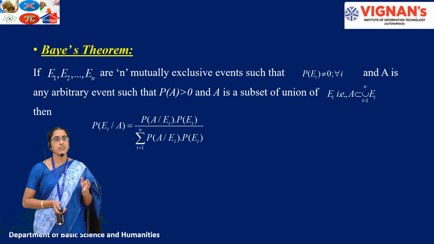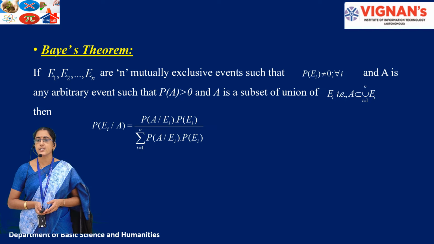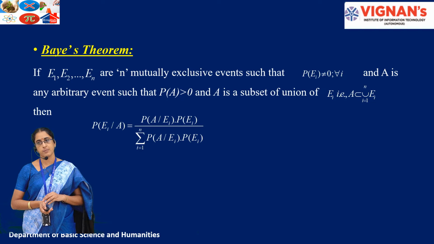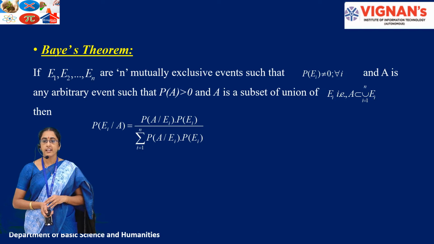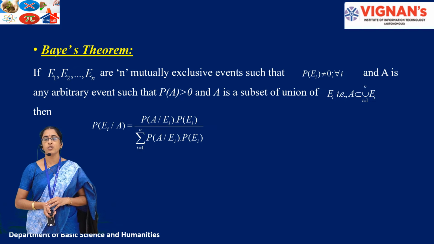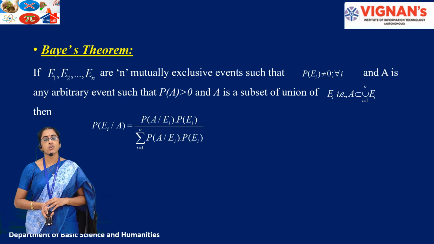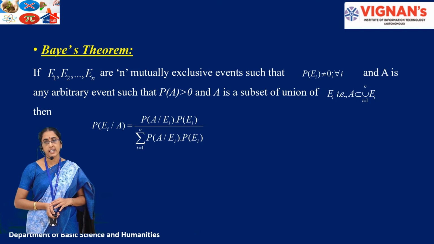So if I consider E1, E2, and so on up to En as n mutually exclusive events, such that probability of Ei is not equal to 0, and A is any arbitrary event in the sample space of the experiment, and also A is a subset of the union of Ei, then we have to prove that probability of Ei given A is equal to probability of Ei into probability of A given Ei, divided by summation of i equal to 1 to n of probability of Ei into probability of A given Ei. This summation of probability of A given Ei into probability of Ei is known as the total probability.